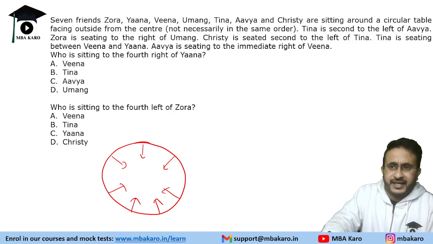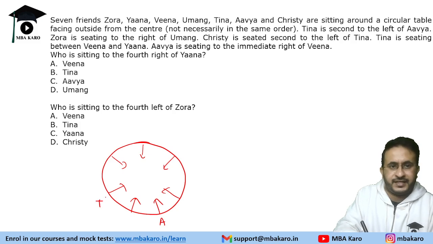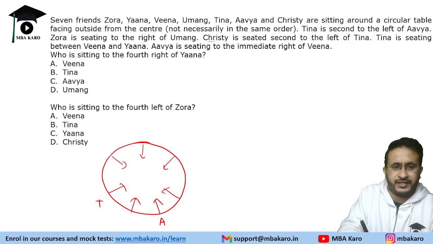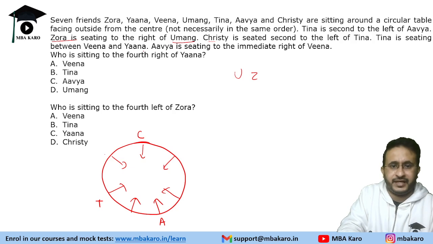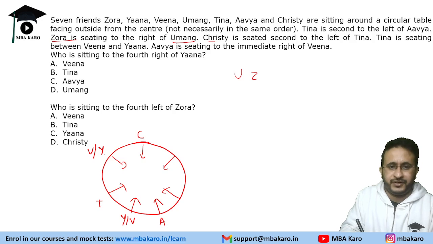It says Tina is second to the left of Avya. So this is Avya. Second to the left is Tina, right? And then Zora is sitting to the right of Uma. Christy is seated second to the left of Tina. So Christy is second to the left of Tina. Zora is right of Uma. Tina is sitting between Veena and Yana. So Tina is between Veena and Yana. Avya is sitting to the immediate right of Veena. So this is Veena. This will be Yana.